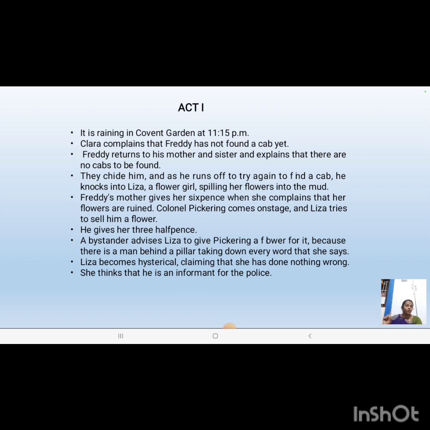What she'll do is ask for money from all the bystanders. There'll be an old man, who is none other than Colonel Pickering. She'll ask Colonel Pickering to buy some flowers from her, but he won't buy flowers. Instead, he will offer her some threepence which he has.